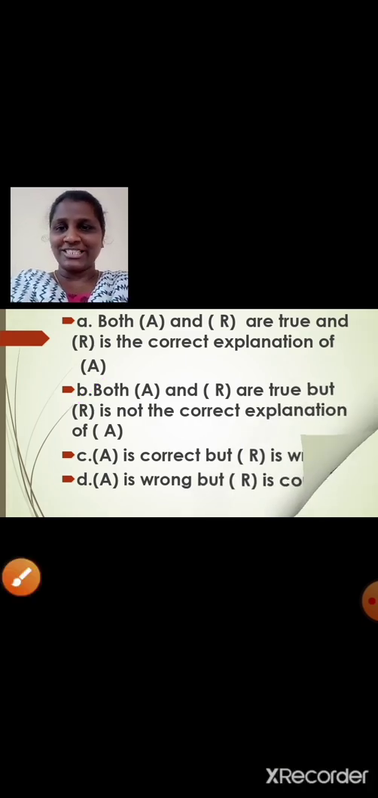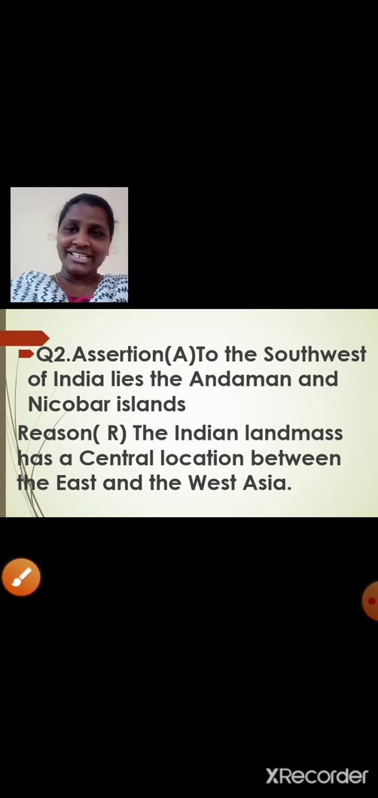Students, one more question. Be ready to give the answer. The question given is assertion. To the southwest of India lies the Andaman and Nicobar Islands. Is it a correct sentence, students? Does the Andaman and Nicobar Islands lie towards the southwest of India? No, towards the southeast, right? So this statement is wrong. So assertion given is wrong, okay?